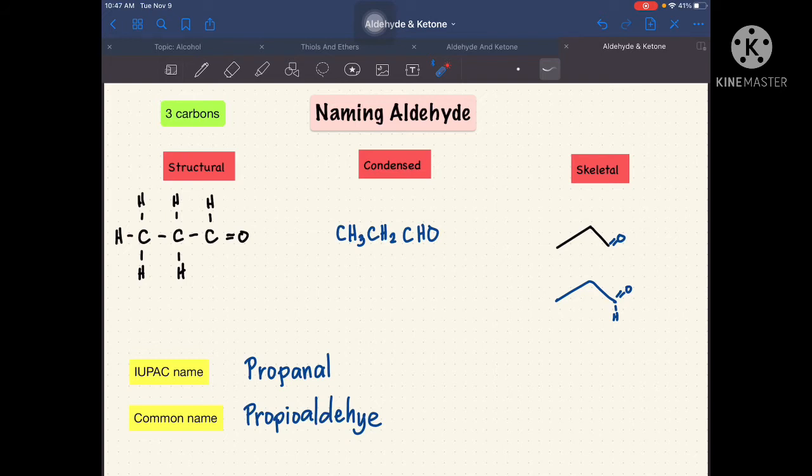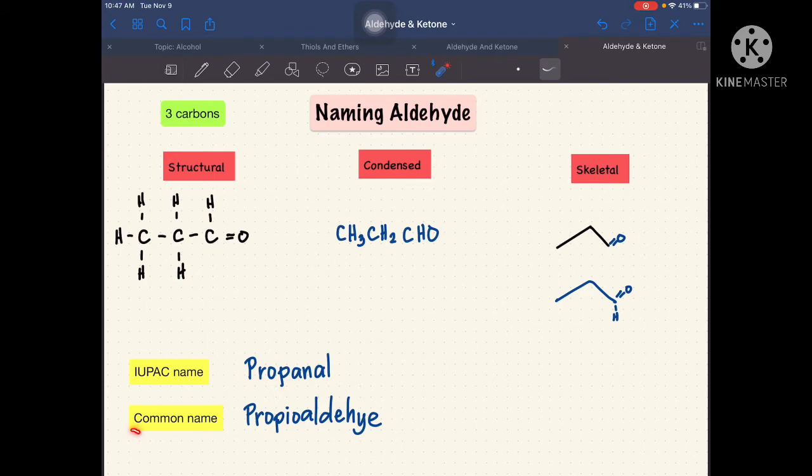Now, when we are going to name this one, so, very basic. So, paano ba natin nakuha yung propanal? So, according to our rule, we have here 3 carbon atoms, which is propane. So, just cancel out the letter E, then plus Al. Kaya nakuha natin yung propanal.